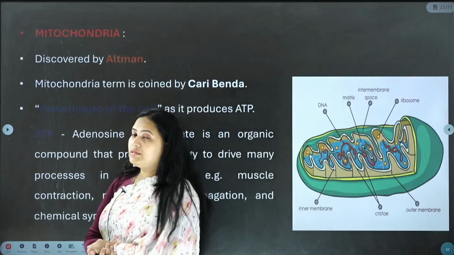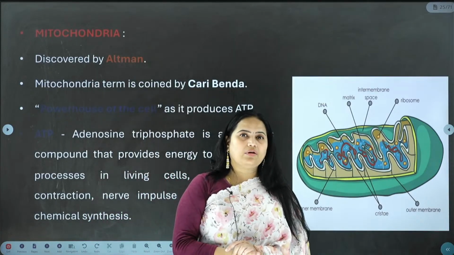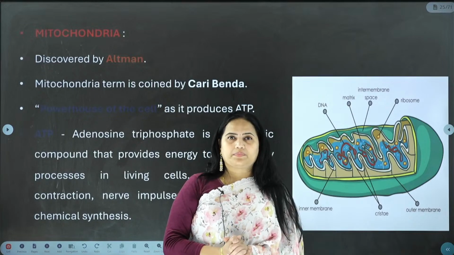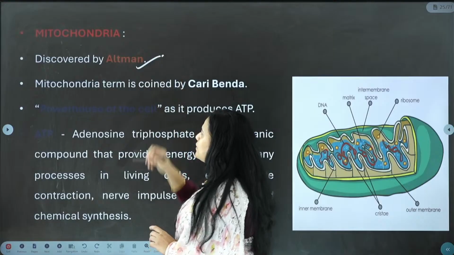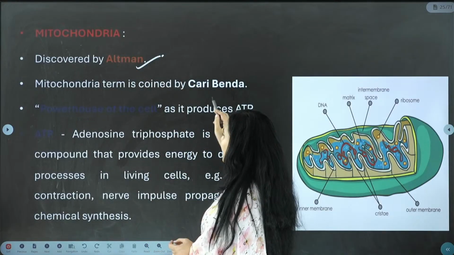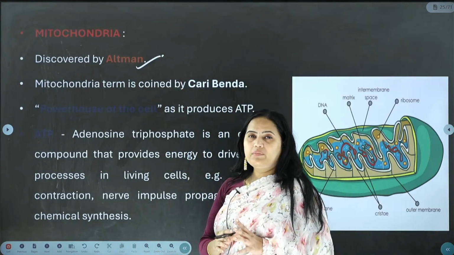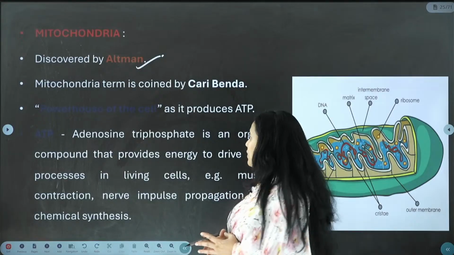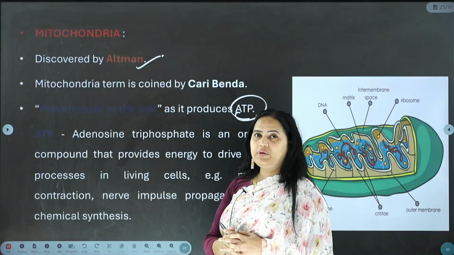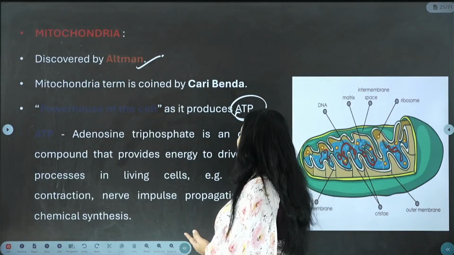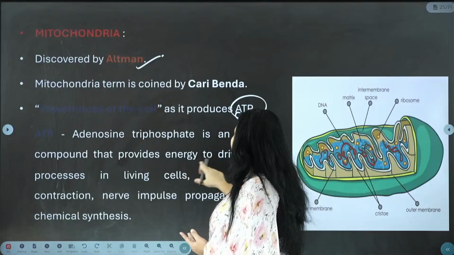Now the other most important component is called the mitochondria. The mitochondria was discovered by Altman, and the term mitochondria was coined by a person named Carl Benda. It produces ATP. We have already understood what this ATP is. It is adenosine triphosphate, an organic compound that provides energy to drive the cell.